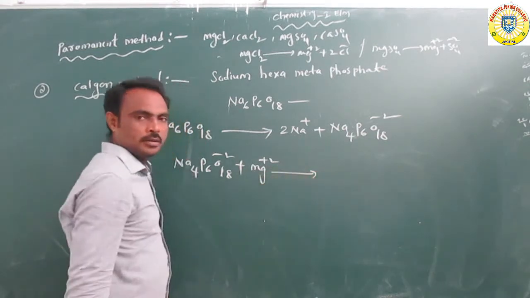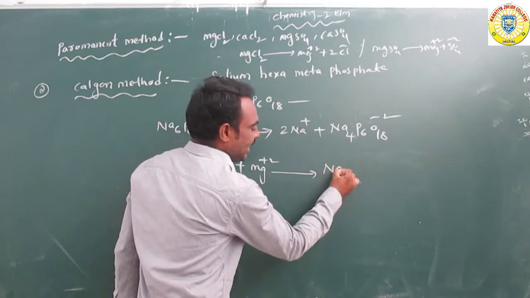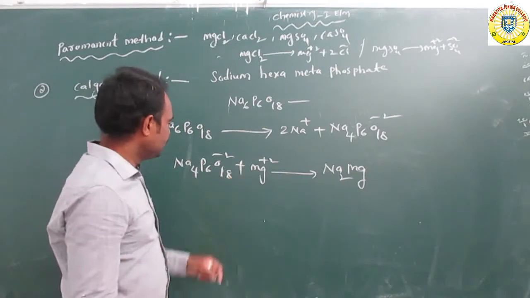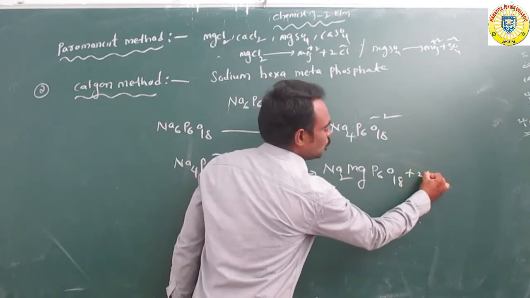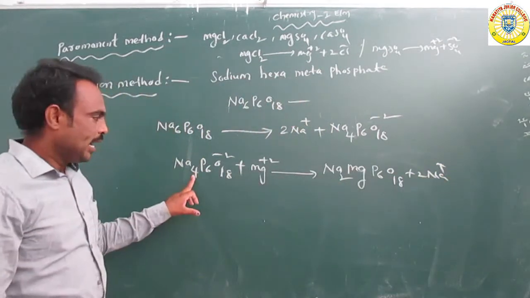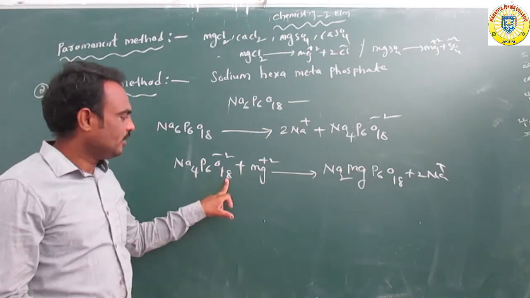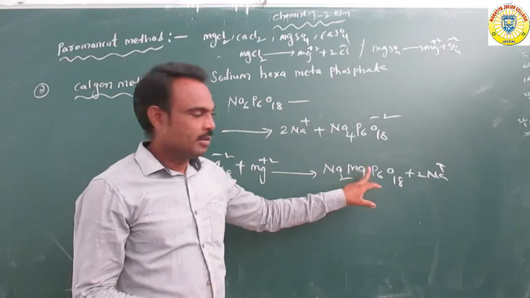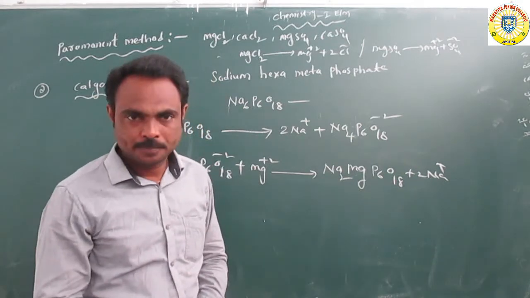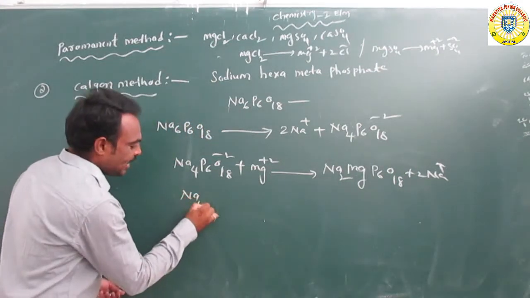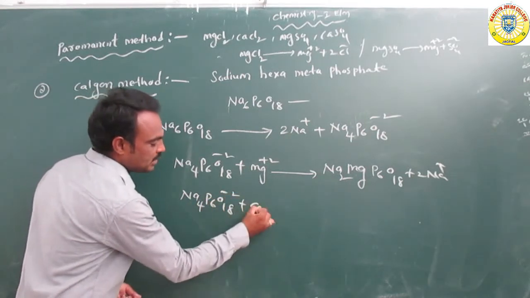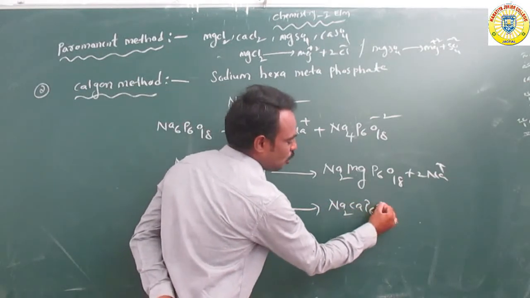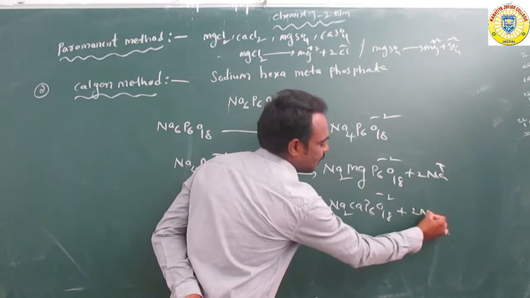Na4P6O18 minus 2 plus Mg plus 2 gives rise to Na2MgP6O18 plus 2Na plus. Or Na4P6O18 minus 2 plus Ca plus 2 is converted to Na2CaP6O18 minus 2 plus 2Na plus.